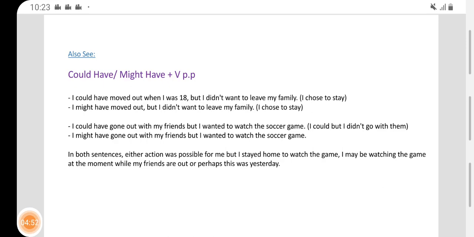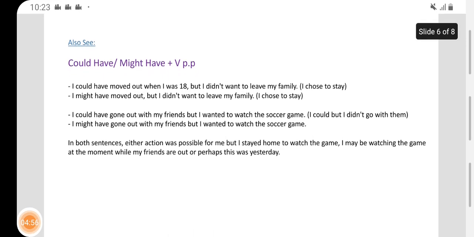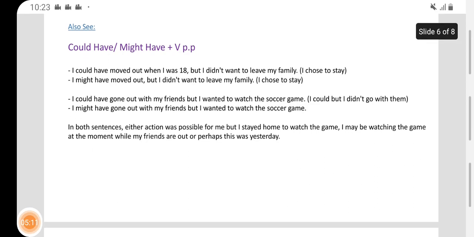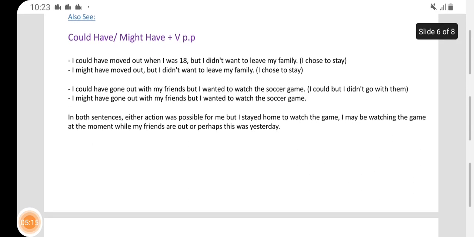I chose to stay, in brackets. That means I chose to stay. I could have, like I had the ability, but I preferred to stay with my family. I might have moved out but I didn't want to leave my family. I chose to stay. It was possible for me to move, but I didn't.